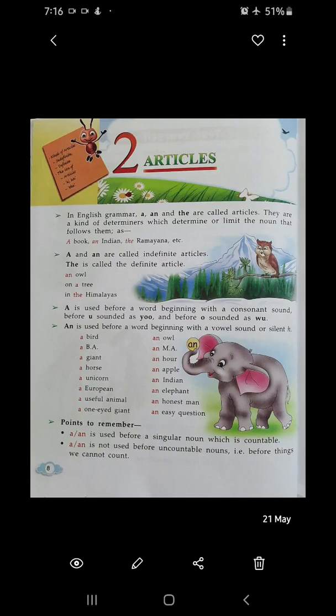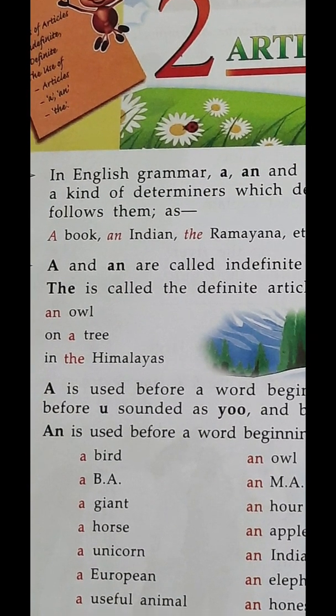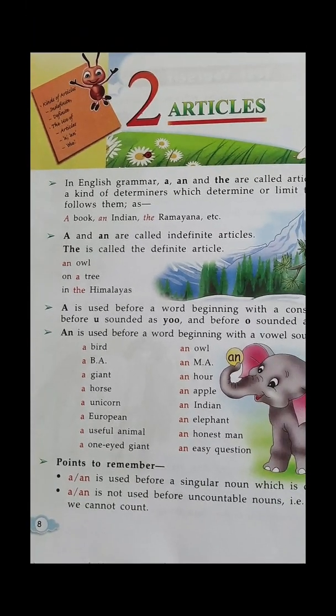Look at the red points. A, an, and the, these are the articles. Whichever is red in color, they are articles. Now a and an are called indefinite articles. The is called the definite article. So you have to understand what is an indefinite article and what is a definite article.